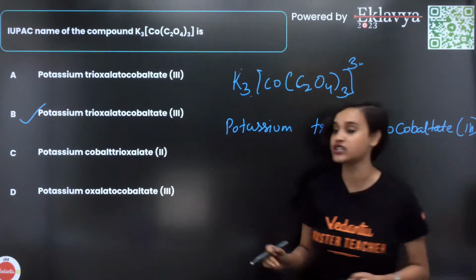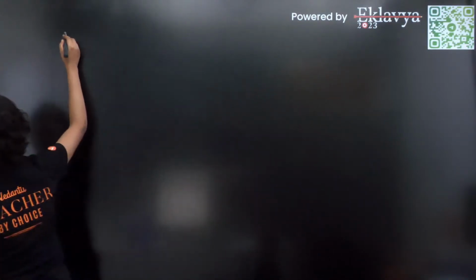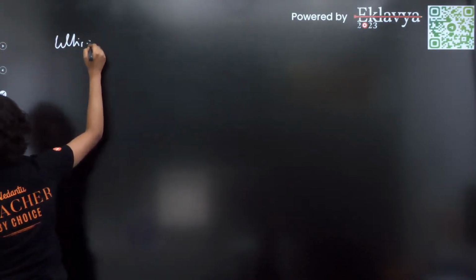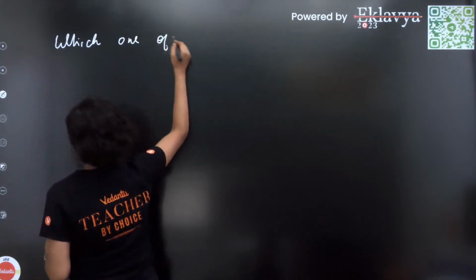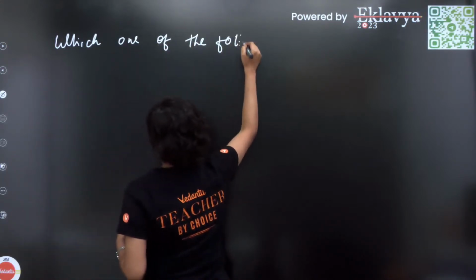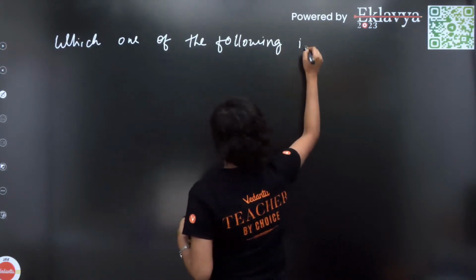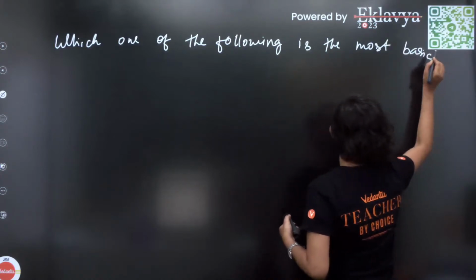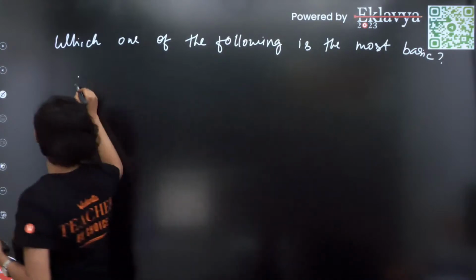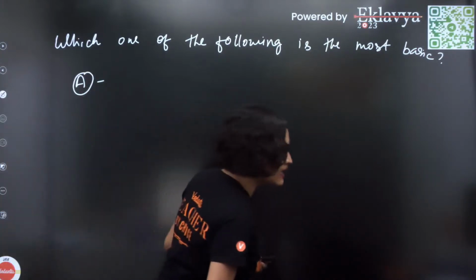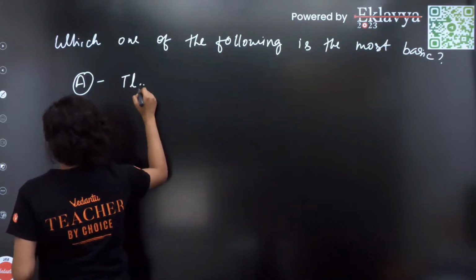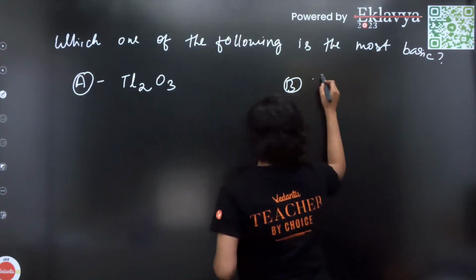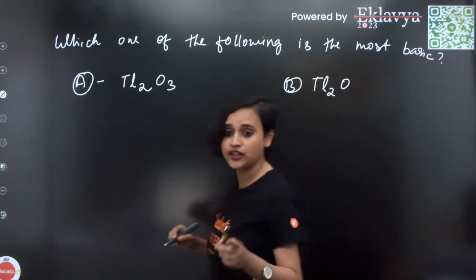Oh yes, I do have another question. There was another question in your exam. Which one of the following is the most basic? Do you remember? Was there a question like this, guys? And I think the options were Tl2O3, then option B was probably Tl2O. Let me know if I'm right or wrong, everybody.